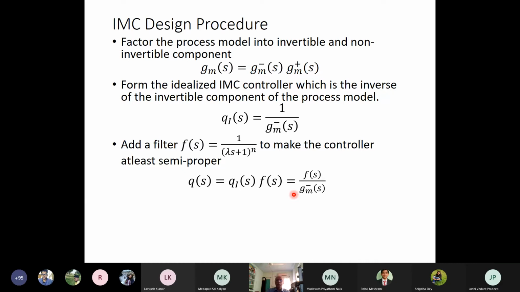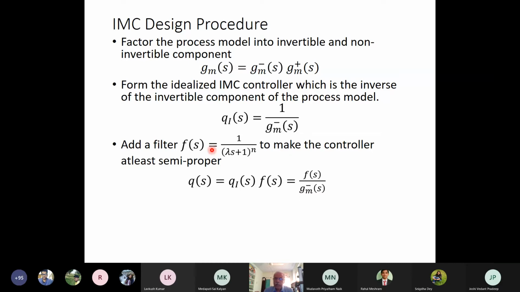Then we use a filter F(s) equal to 1 by (lambda s plus 1) to the power n to make the controller at least semi-proper. Semi-proper basically means that the order of the numerator and denominator transfer polynomials should be at least the same. A strictly proper rational transfer function is one where the order of the denominator polynomial is greater than the order of the numerator polynomial.